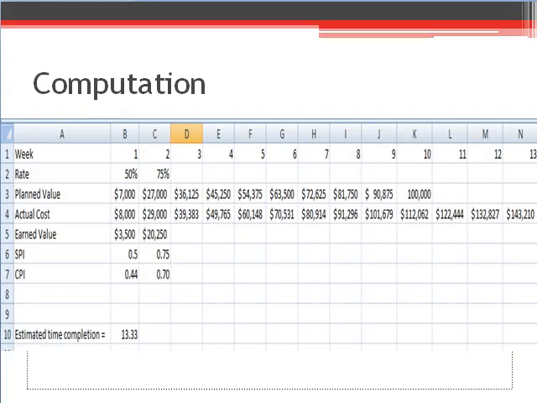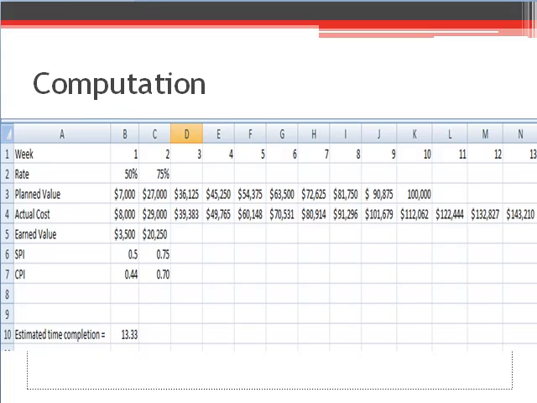Computations were done for the following weeks. The planned value for the project was $100,000 and projected to complete on the 10th week, while the actual cost stretched out till week 13 with a cost of $143,210, and the earned value was still at $20,250 in week 2.